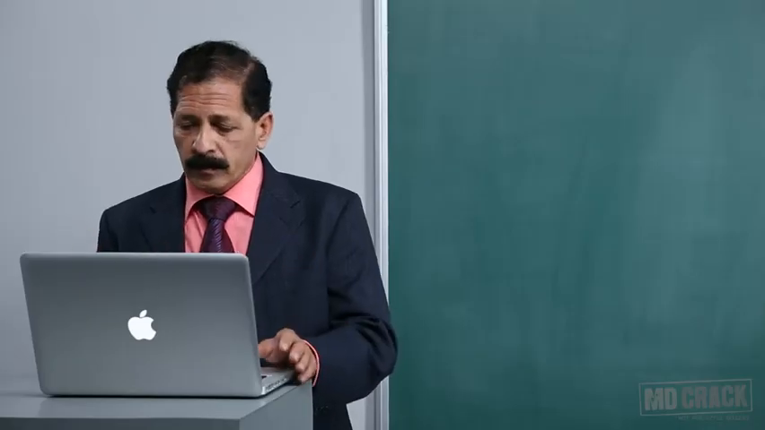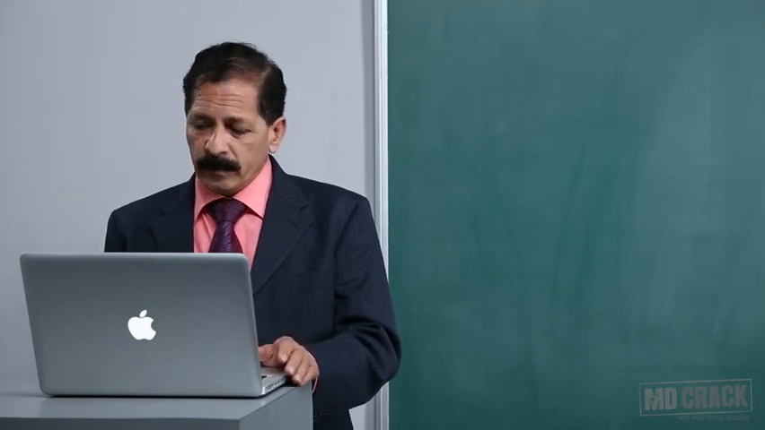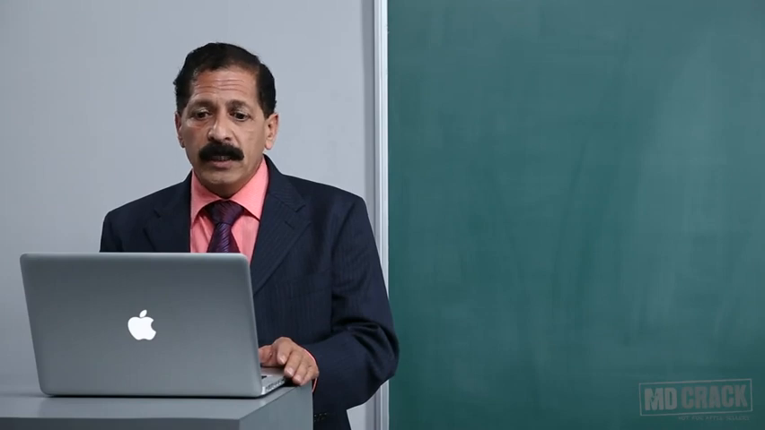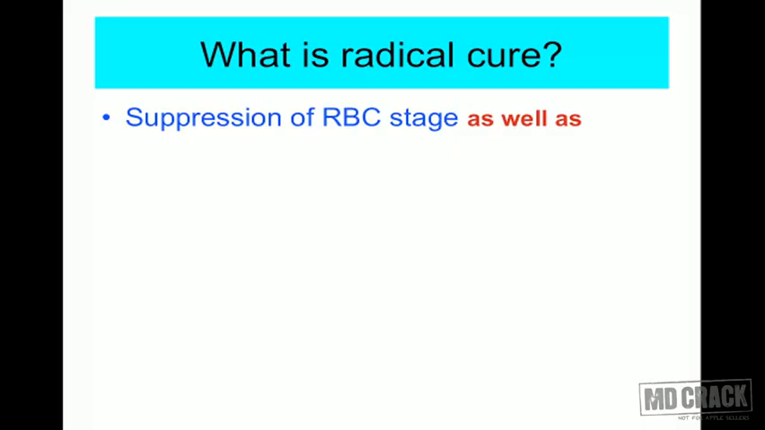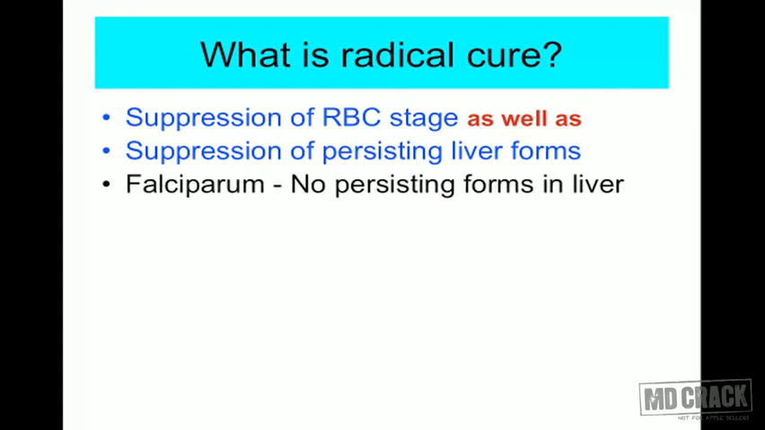The word radical itself is giving you a feeling that it's going to do everything. That's called radical cure. What is a radical cure? You suppress the RBC stage so that you terminate the clinical attack, and you're also able to suppress the persisting forms in the liver. Then we call it radical cure. So you're killing the organisms in the RBC stage, plus you are killing the persistent forms in the liver. This will be called a radical cure.